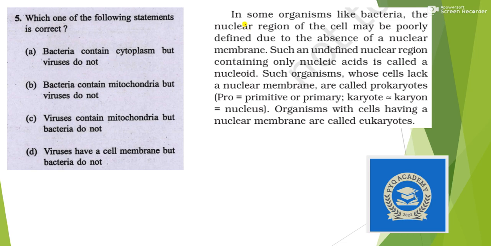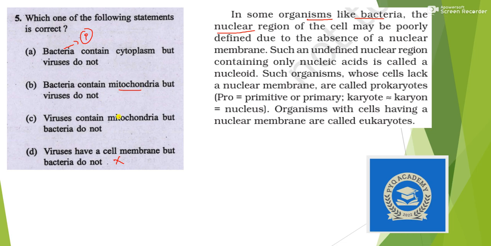We know that in some organisms like bacteria, the nuclear region of the cell may be poorly defined due to the absence of a nuclear membrane, and those organisms are known as prokaryotic. Bacteria are an example of prokaryotic, so they lack membrane bounded cell organelles. Now come to the last option, viruses have a cell membrane but bacteria do not. No, viruses are also prokaryotic, that means they are also lacking membrane bounded cell organelles, so it is also wrong.